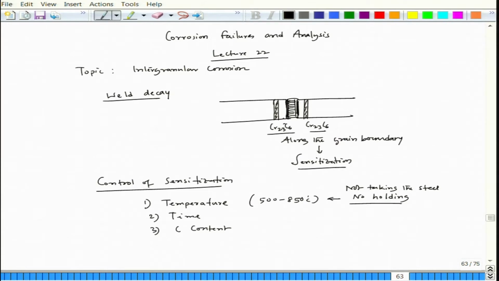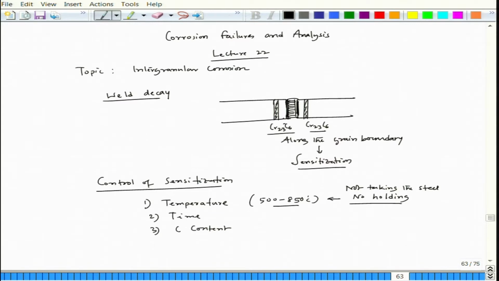It will not have any time for the precipitation to happen, because the time of retention during cooling in this temperature range will be very, very small, less than the time required for precipitation. No problem, fine.